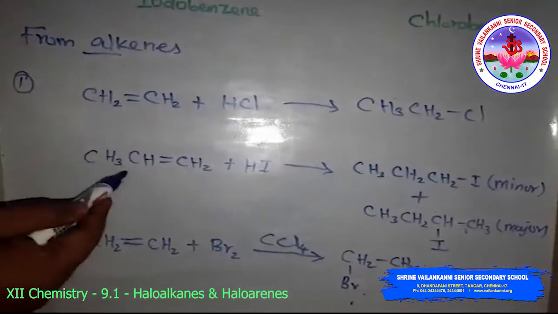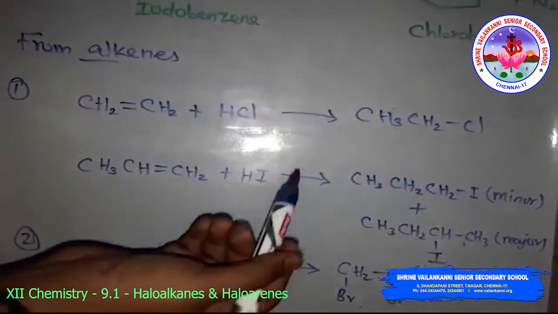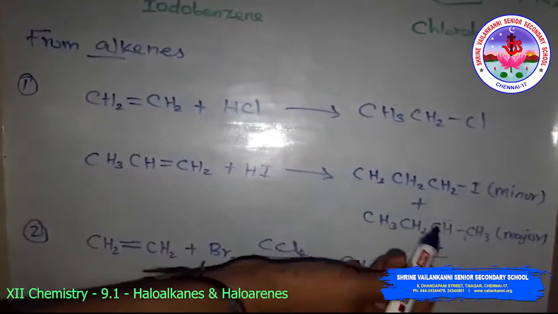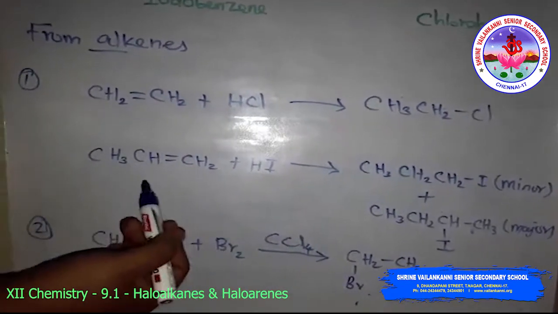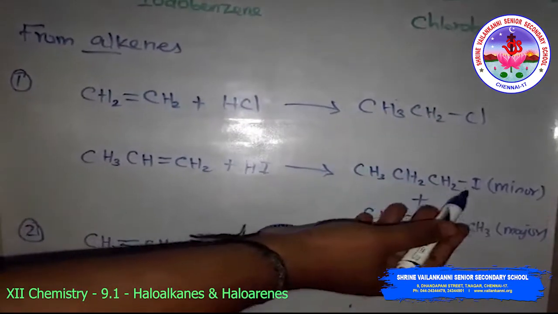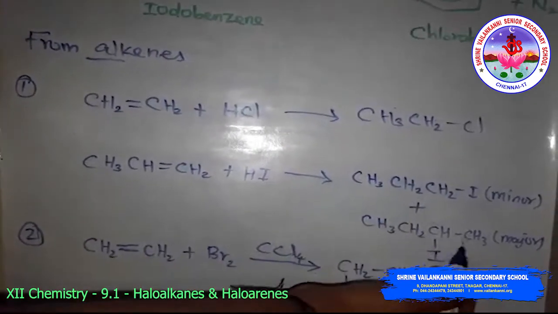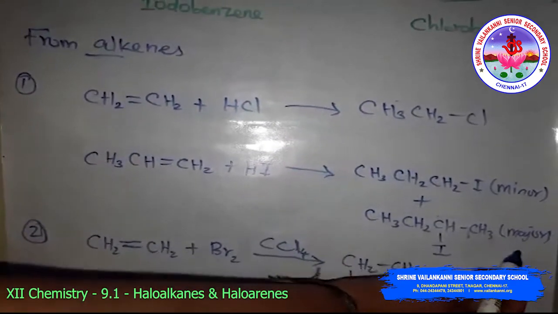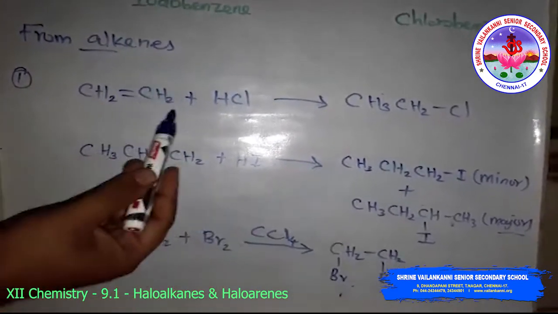Then propene gives two products, one of which will be predominant, following Markovnikov's rule, which you studied in class 11 chemistry. Propene reacts with hydrogen iodide to give 1-iodopropane or 2-iodopropane. The 2-iodopropane will be the major one. So this is the preparation of alkyl halide from alkene by addition of hydrogen halide.